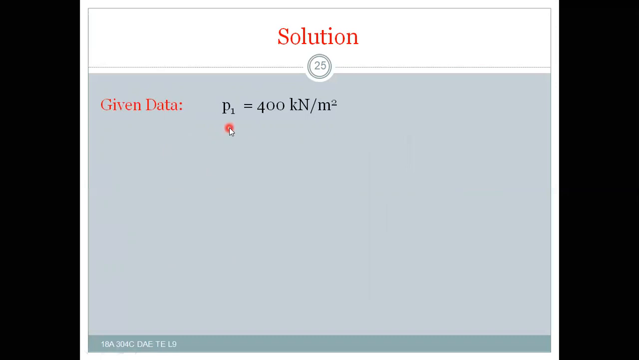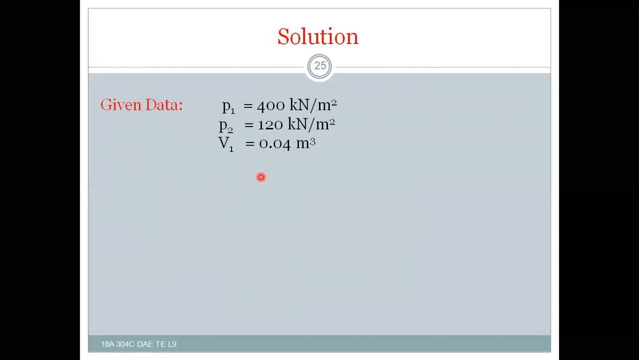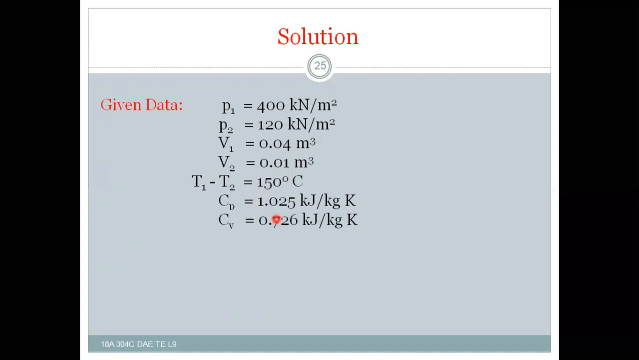So now let us have the solution. P1 is 400 kilonewton per meter square, and P2 is 120 kilonewton per meter square, and V1 is 0.04 meter cube, and V2 is 0.01 meter cube. Actually in this problem it is 0.1 meter cube, but here in this case he has given 0.01 meter cube, and T1 minus T2 will be 150 degrees Celsius. Cp is equal to 1.025 kilojoule per kg Kelvin, and Cv is equal to 0.726 kilojoule per kg Kelvin,